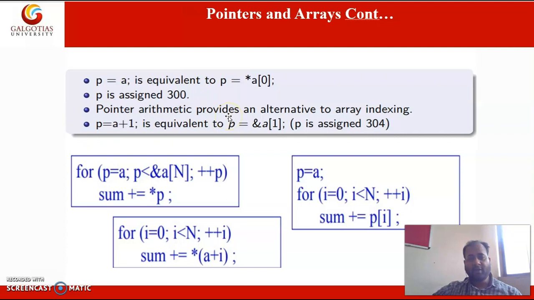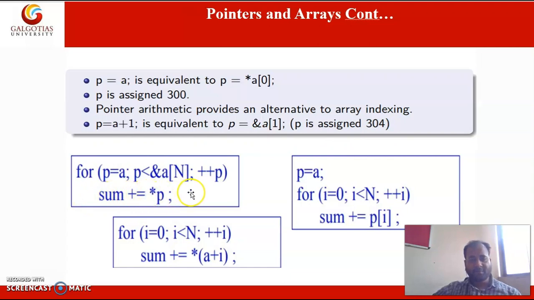Pointer arithmetic provides an alternative way to array indexing. p = a + 1. What does it mean? a + 1 gives the address of the next element, meaning the second element here. So the second element means 300 plus 4, and 304 is assigned to p.